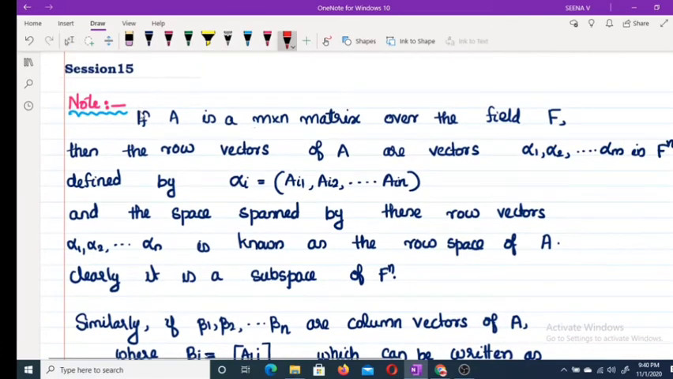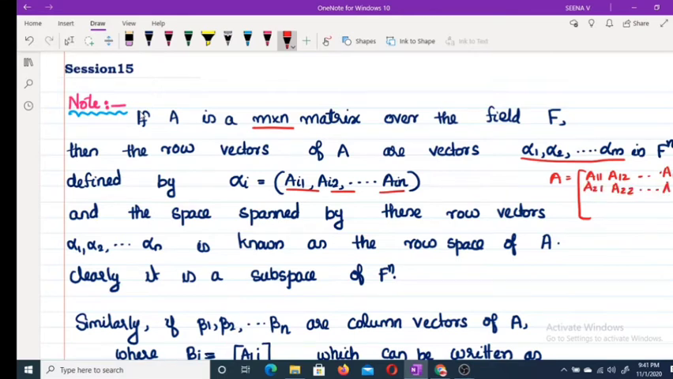by n matrix over the field F, then let the row vectors of A be alpha 1, alpha 2, etc., alpha m, where alpha i is equal to (a i1, a i2, etc., a in). Suppose A is equal to the matrix with rows a11, a12, etc., a1n; a21, a22, etc., a2n; up to am1, am2, etc., amn. Row vectors means these rows.